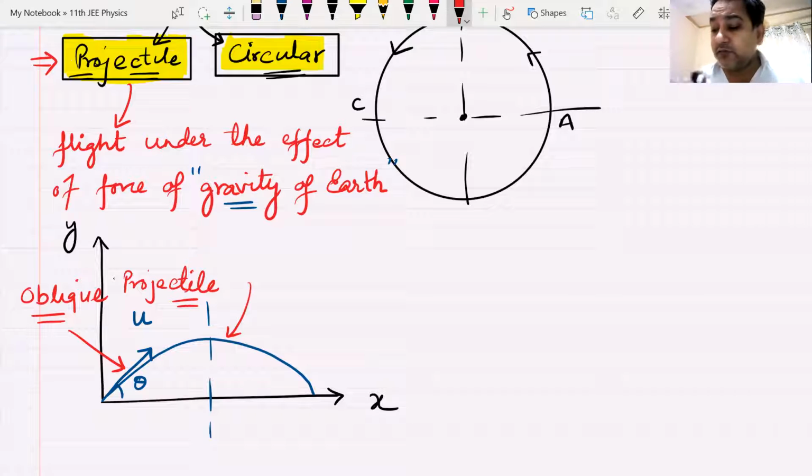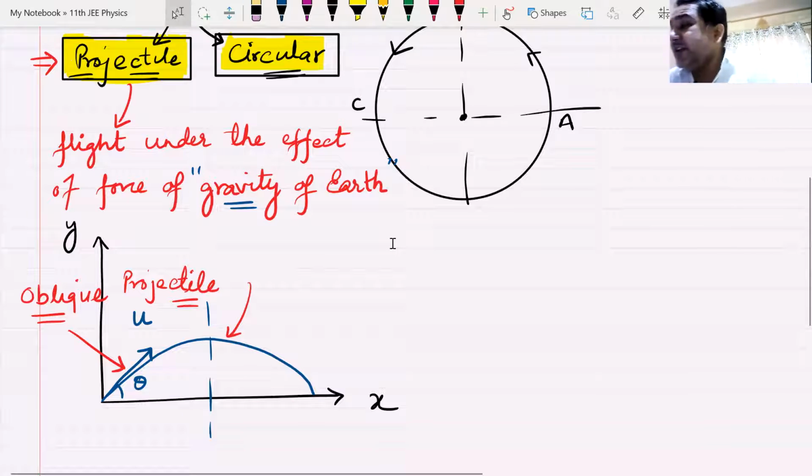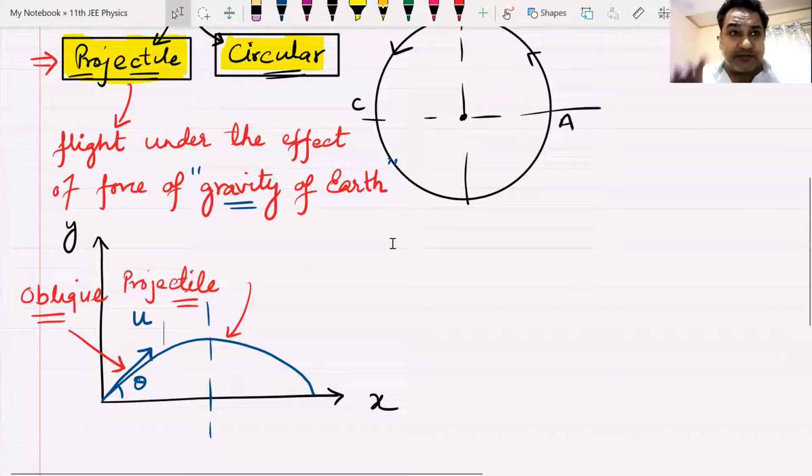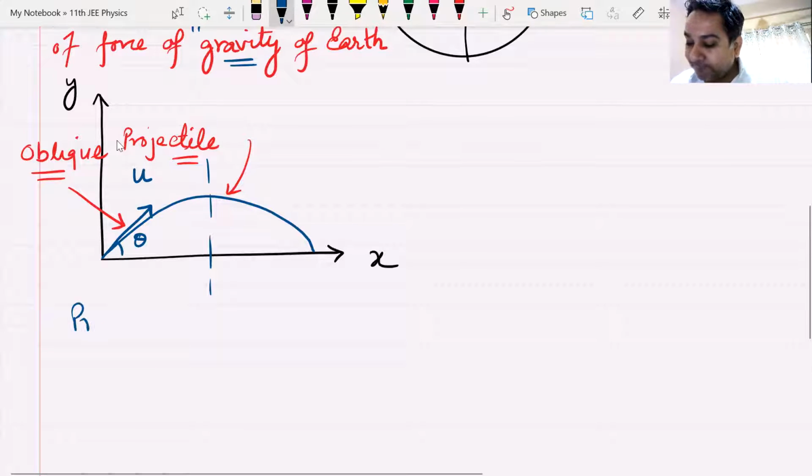So let us now discuss what is projectile motion and what are the assumptions that we are going to take in projectile motion. There are some assumptions that you must remember about projectile motion. So that is what you will write. You will write the heading projectile motion.